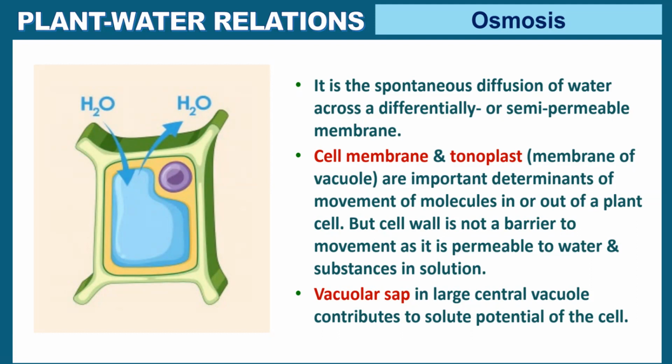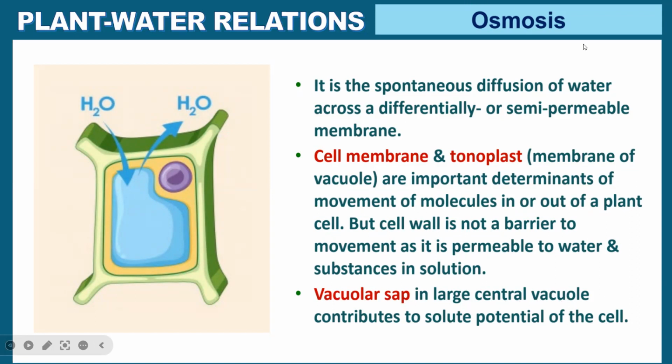It will allow anyone to move in and out. But the cell membrane, which is semi-permeable, will only allow certain molecules to move. The vacuolar sap, the sap in the large central vacuole, contributes to the solute potential of the cell.